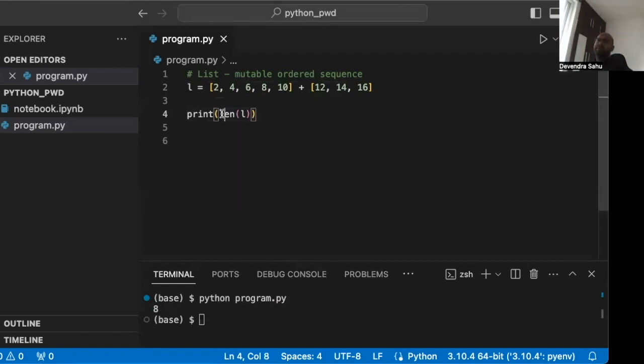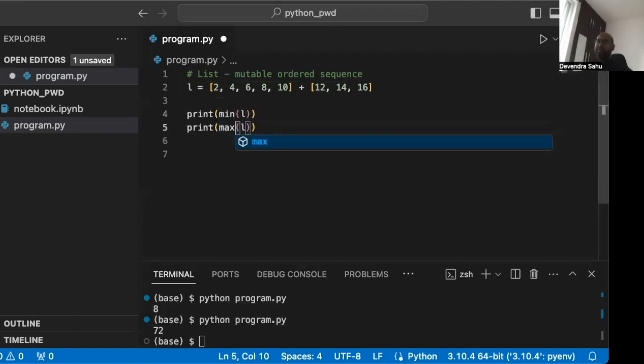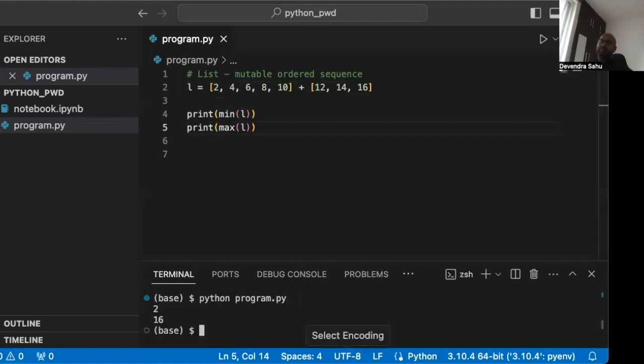For example, if I wanted sum, which is the sum of all the items in the list, 72 is the sum of all these numbers. Similarly, there's a min which gives you the minimum in the list. There's a function which gives you the maximum in the list. See, 2 is the lowest and 16 is the highest number in the list, which is obviously correct.